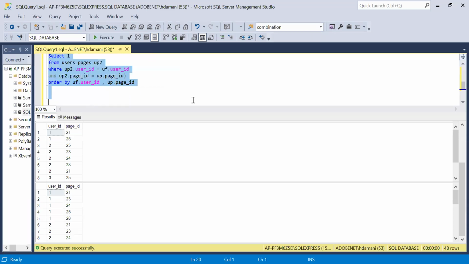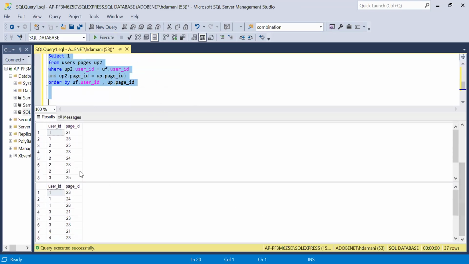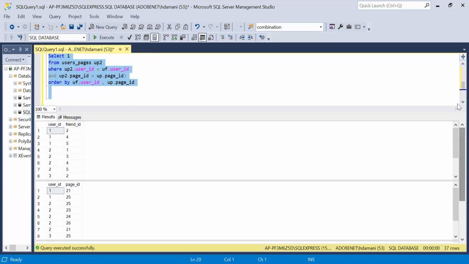Now let me just run this again. I'm running all the queries once again, and we will be able to compare. So over here, as you can see, we are having all the three records, right? And those two records which were already in the second table are not available in the output, right? And this was the output, the recommendation system, which we had to provide as part of this problem.